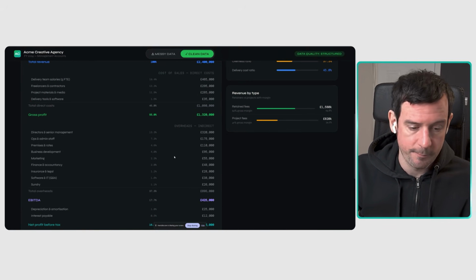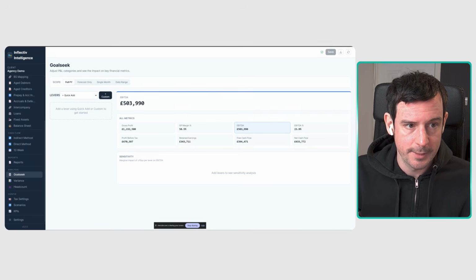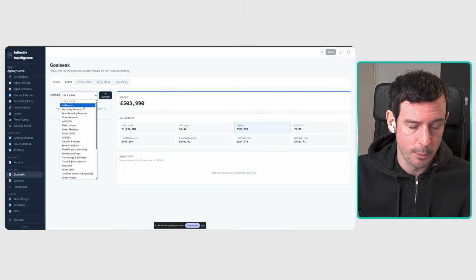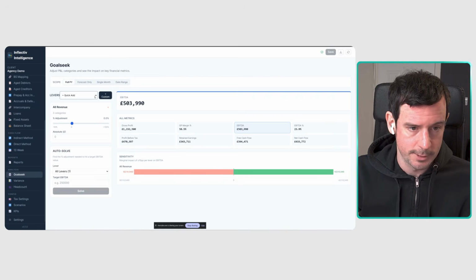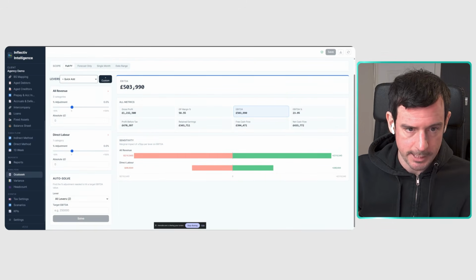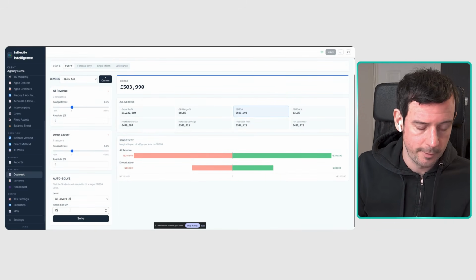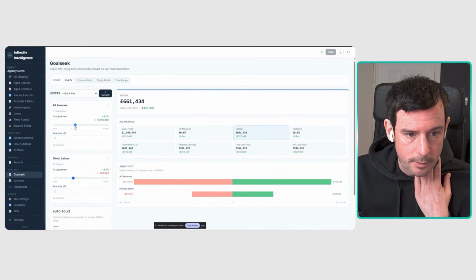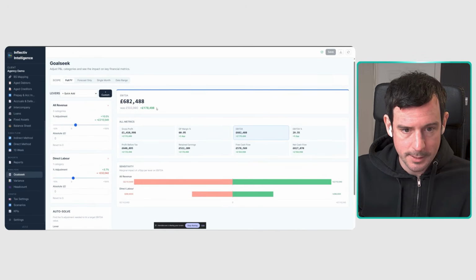And if we take that one step further, if we have clean data, then this allows us to do things like a goal seek. So in this specific demo company here, if the EBITDA of this company was 503 and we wanted to have a look at the difference of revenue and the difference if we added our staff costs, for example, let's say our target EBITDA was 550. 550, solve. So if we increased our revenue by 10%, we would get that close to our goal. In this case, it's over by 178.